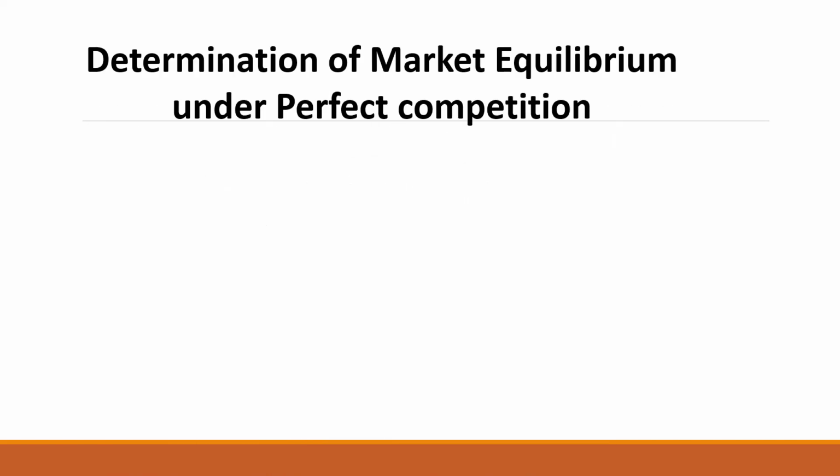Before we go into detail on the determination of market equilibrium under perfect competition, I would like to recall a few important points from the previous chapter, theory of firm under perfect competition, where we discussed that there are a large number of buyers and sellers. That is a specific feature of perfect competition.